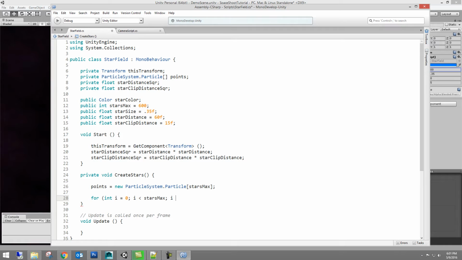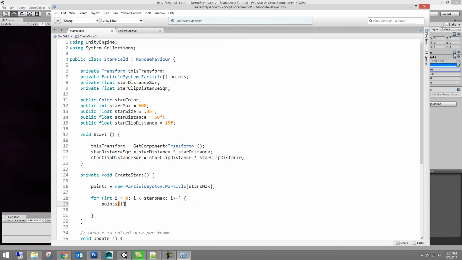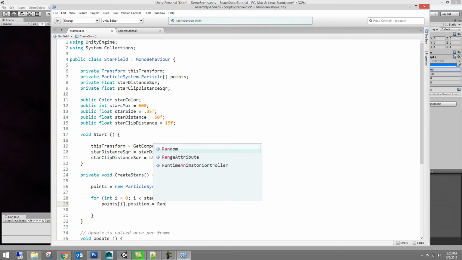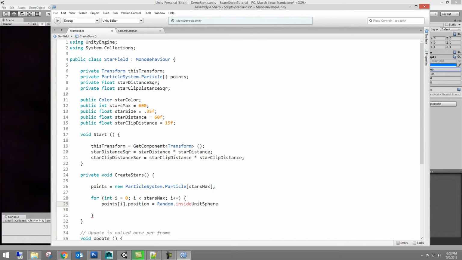I plus plus. And then we'll put some brackets so we can execute what's inside of the loop. So inside of this loop we say points I dot position equals random inside unit sphere times star distance plus this transform.